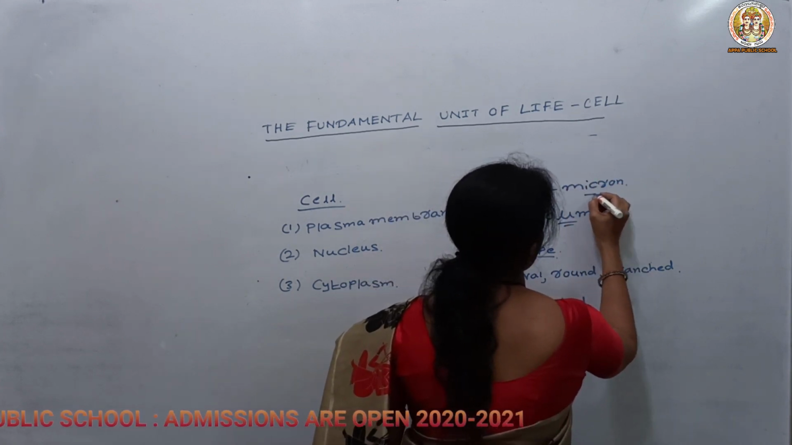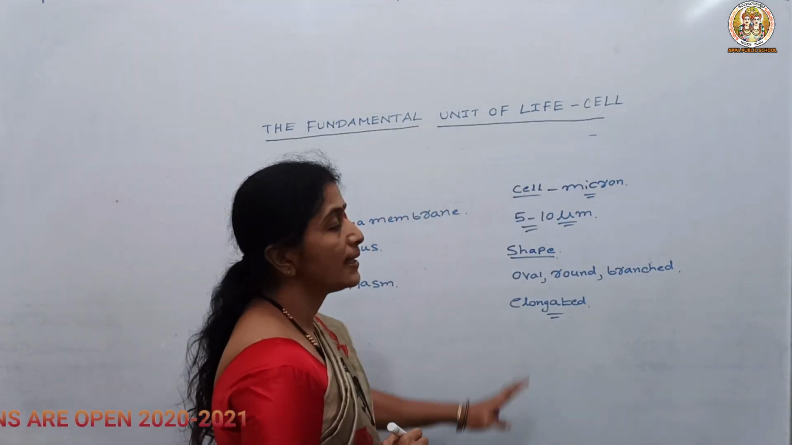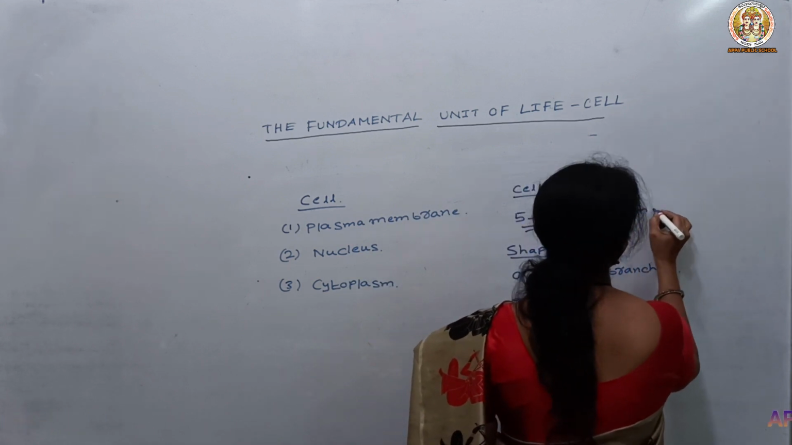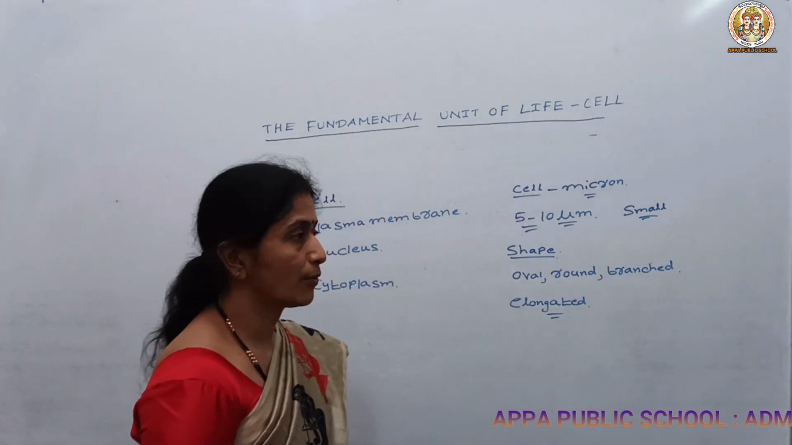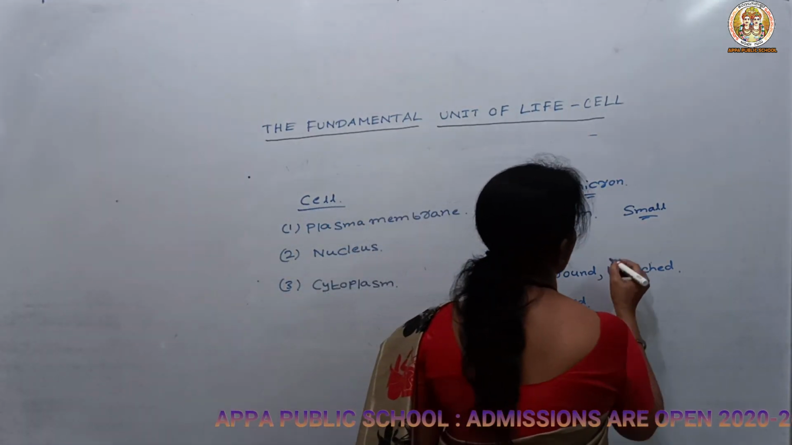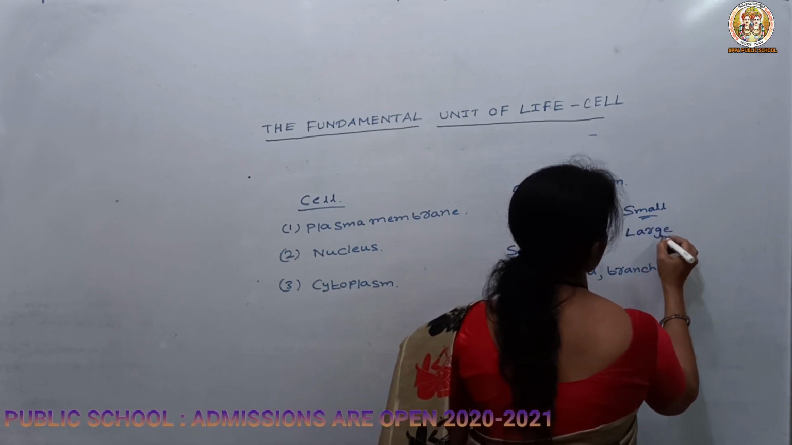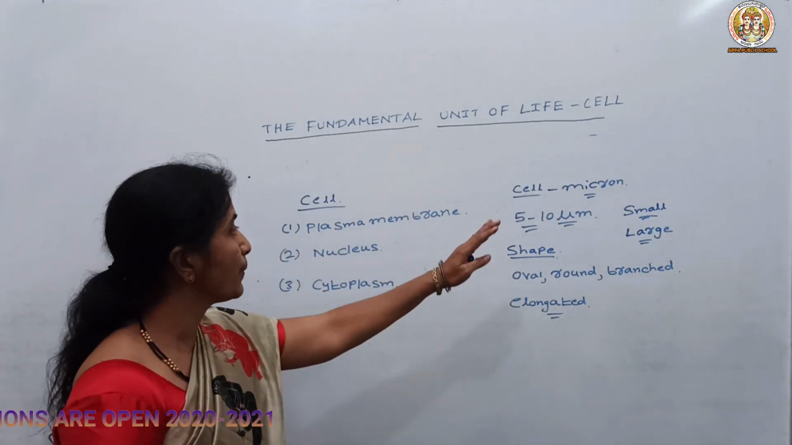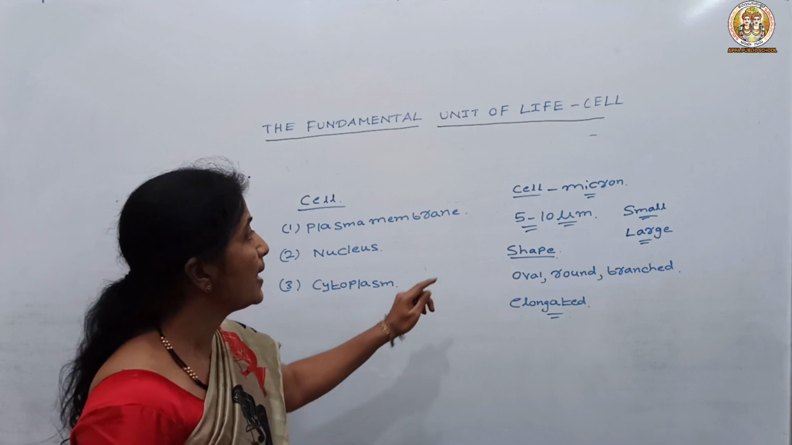In case of the unicellular organism, they are very small and we cannot see them with the naked eye. That's why we require a microscope. But in case of the multicellular organism, the cells are very large and we can see them without the aid of a microscope.